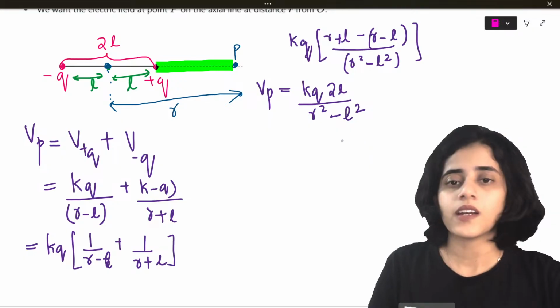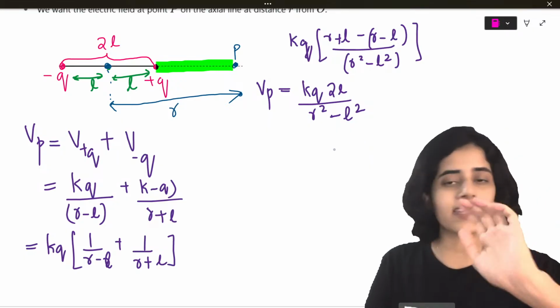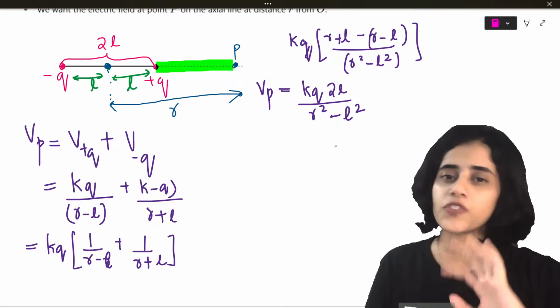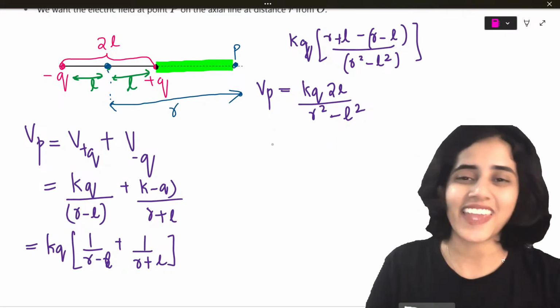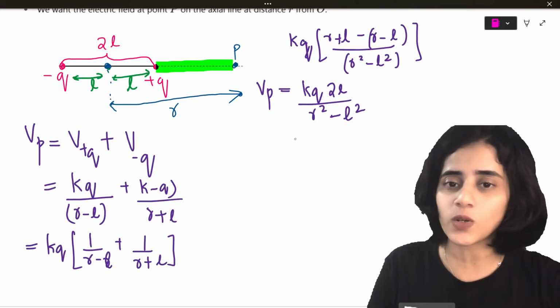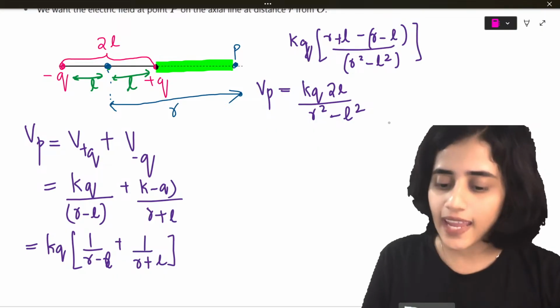I'll answer your doubts in 1 second. Let me just finish this so I don't break the flow of the derivation. All right. Yes. So VP is equal to KQ 2L divided by R square minus L square.